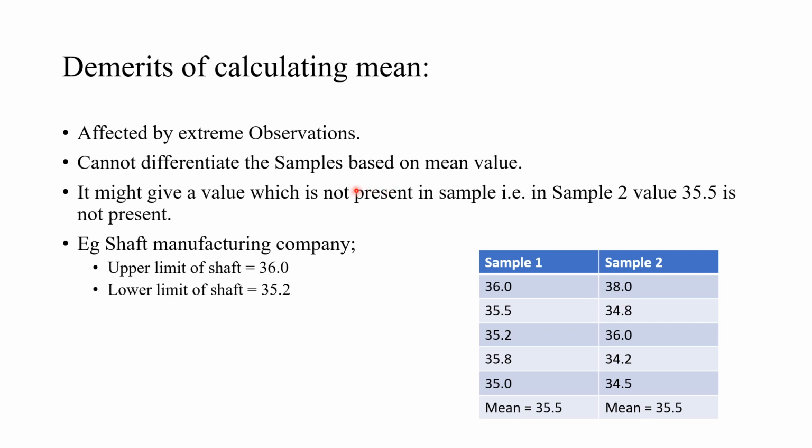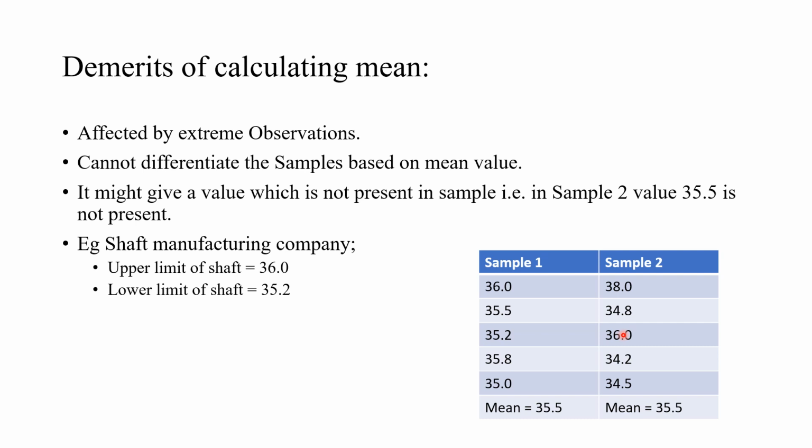Now moving on to the second demerit: we cannot differentiate the samples based on the mean value. I have said that the mean of sample 1 and sample 2 are the same, but you can see that the dimension measurements are totally different. Here it is between 35.2 and 36, and here it is between 34.2 and 38. Though their mean is the same and lies in the tolerance range, from sample 2 only one, that is 36, will be taken by the manufacturer, and all others have to be discarded. So you cannot differentiate samples based on the mean value.